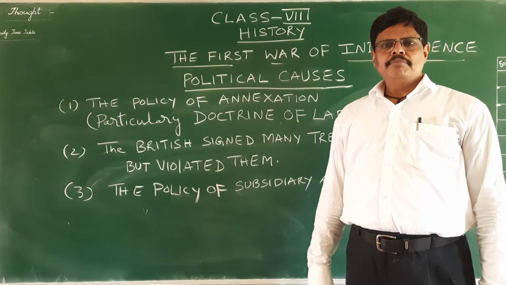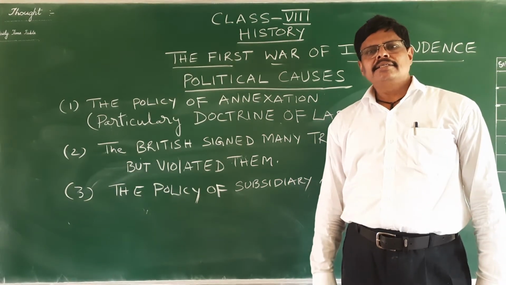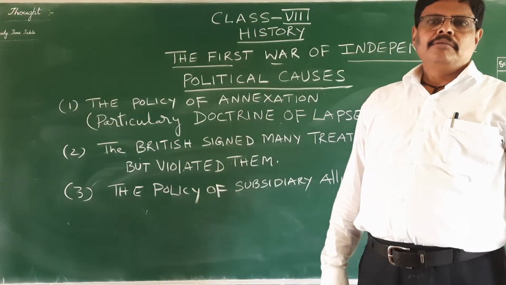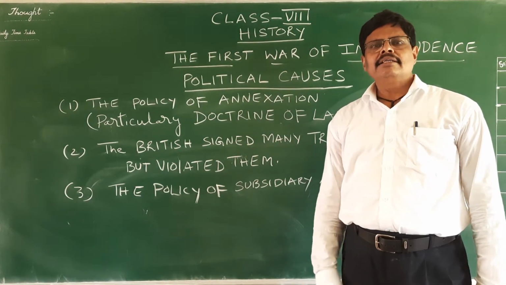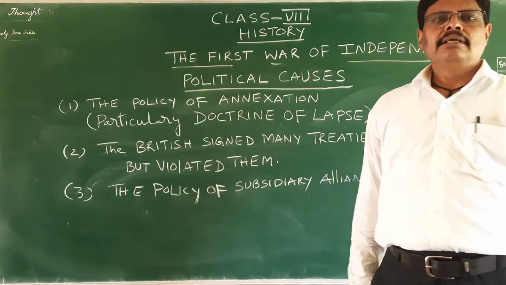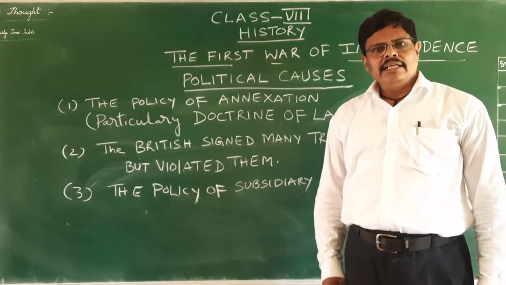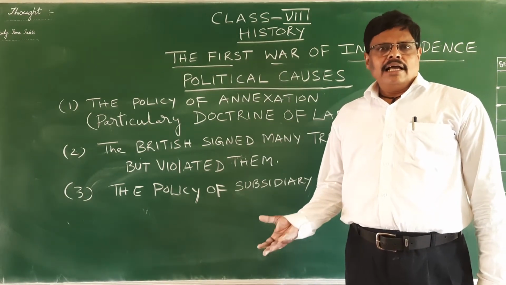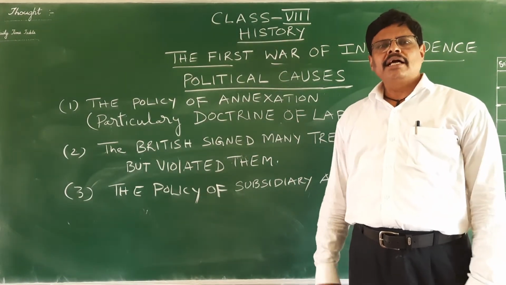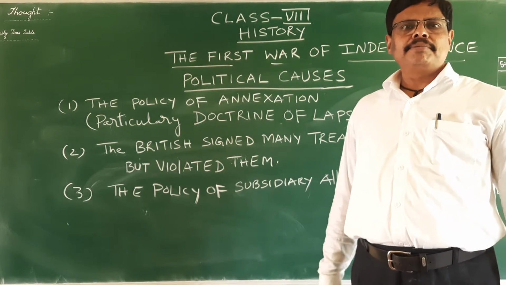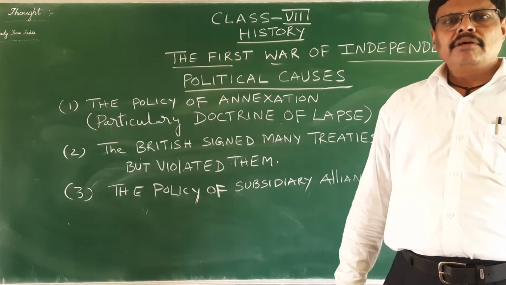For example, Mughal Emperor Shah Alam was promised that he would be given 26 lakh Indian rupees per annum as a pension, but later on they denied him. Like that, they signed many treaties with the Indian kings and Nawabs, but did not keep up their promises. They violated them freely according to their convenience. Because of this, many Indian kings and Nawabs fought against the East India Company during the revolt of 1857.